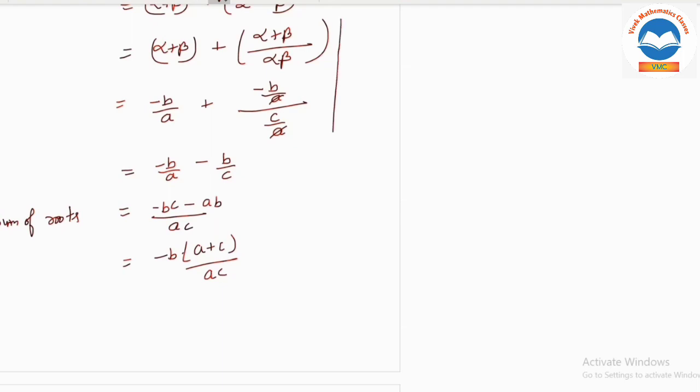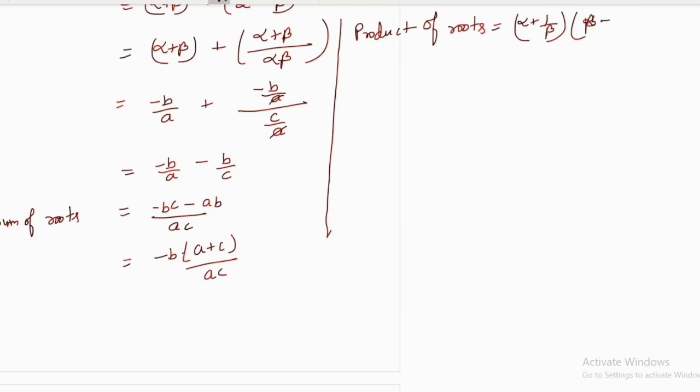So next thing, we will find the product of roots. So what will be your product of roots? This will be alpha plus 1 by beta multiplied by beta plus 1 by alpha.